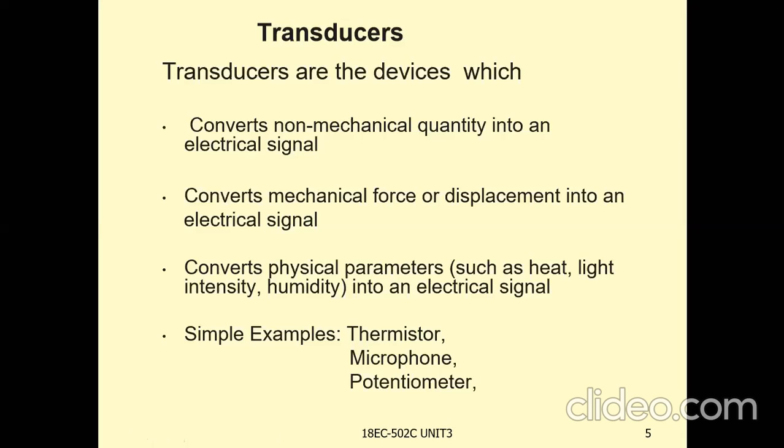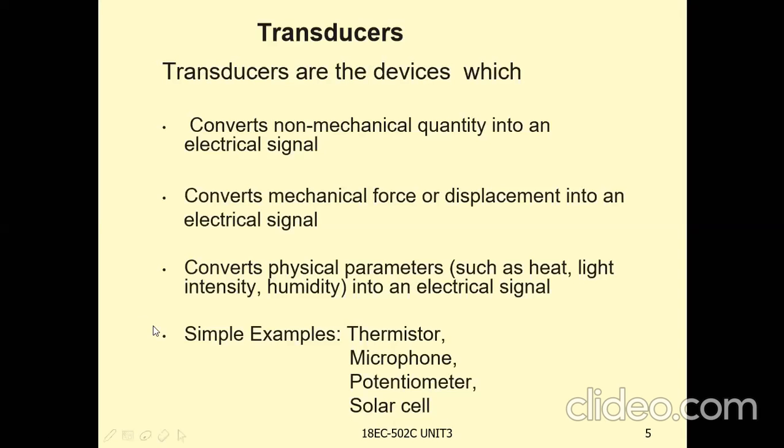Potentiometer. As electronics students, we know what a potentiometer is and how it is used. And the solar cell. Generally there are solar panels with an array of solar cells. The solar cell converts heat energy into an electrical signal.